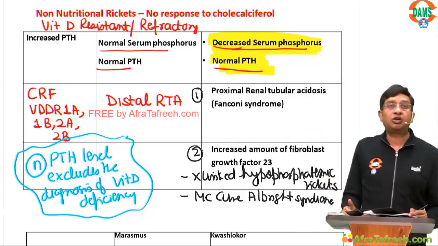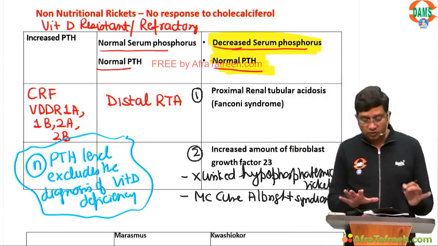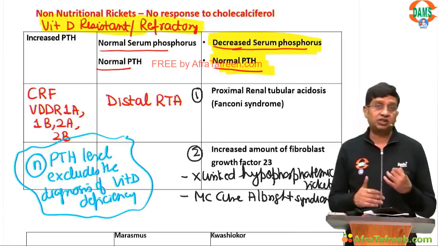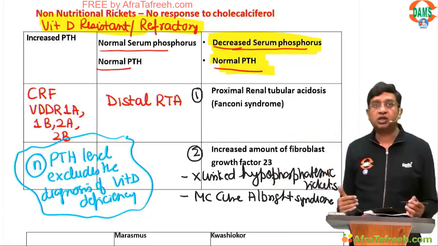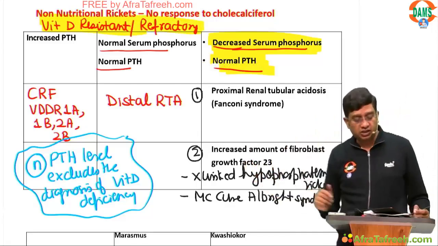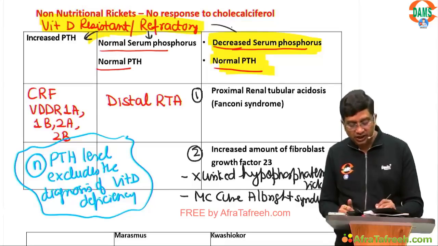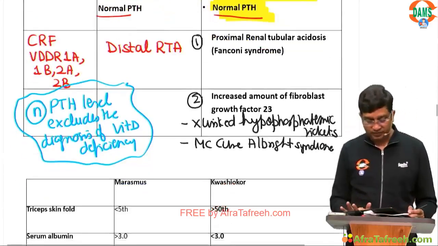So this is non-nutritional rickets, that means refractory rickets, with no response to cholecalciferol. There can be 3 causes: increased PTH, normal serum phosphorus with normal PTH, and decreased serum phosphorus with normal PTH.